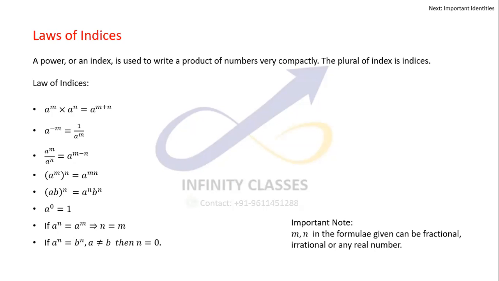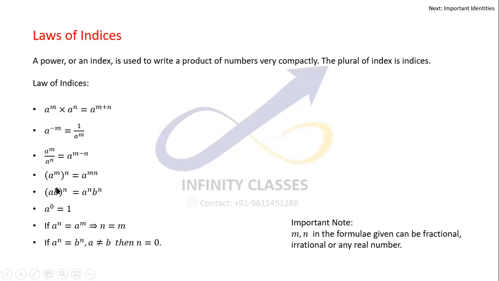There are certain properties which are called laws of indices. a power m into a power n is a power m plus n. a power minus m is equal to 1 by a power m. This is the reciprocal law. a power m by a power n, you can write in the concise form, a power m minus n. a power m power n is a power mn, so these two get multiplied together.